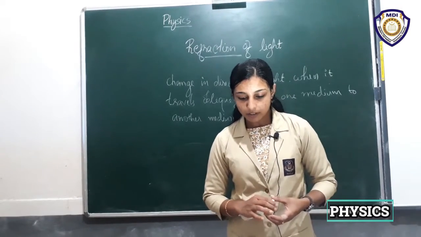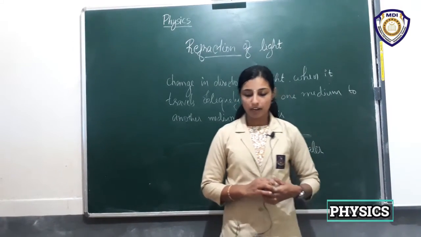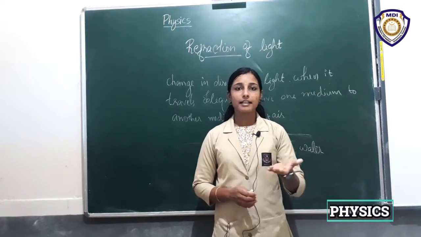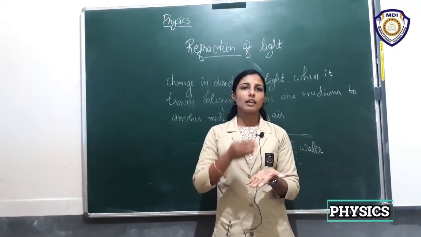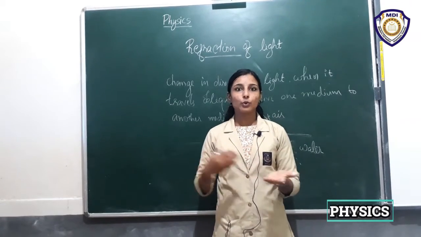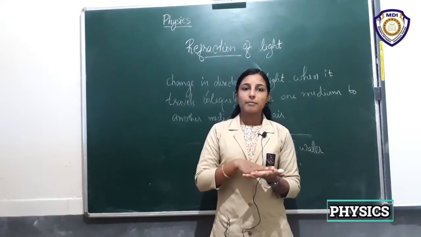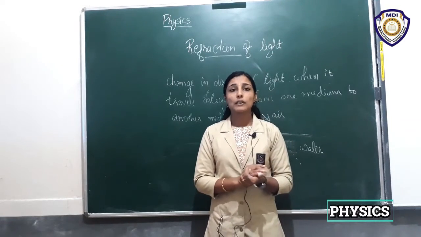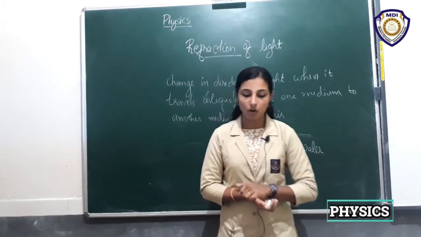For a similar reason, the letters appear to be raised, that is, the letters below the glass slab, right? When we view through the glass slab, the letters become somewhat raised, right? So this is also due to refraction of light.